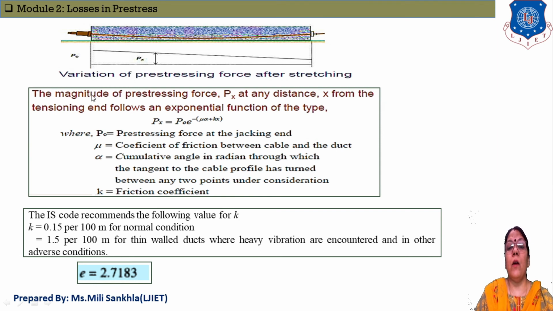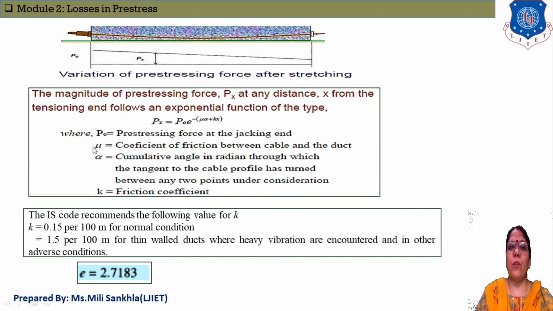Now one by one, the magnitude of the prestressing force Px: at this distance the force is Px, and at this point the force is Po. Now Px at any distance x from the tensioning end, that means from the point of the hydraulic jack, is an exponential function of the type Px = Po e^(-(μα + Kx)). This is the equation of loss of stress due to friction.